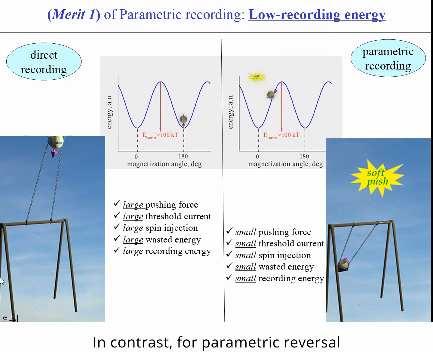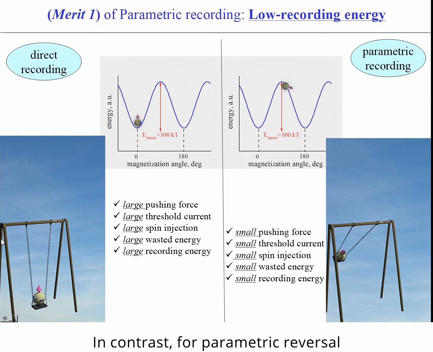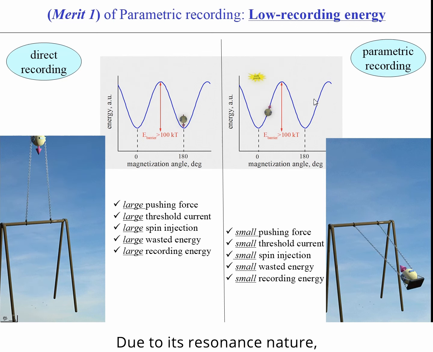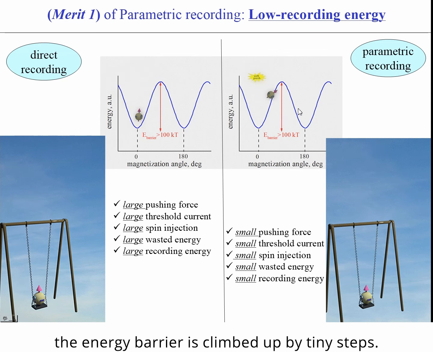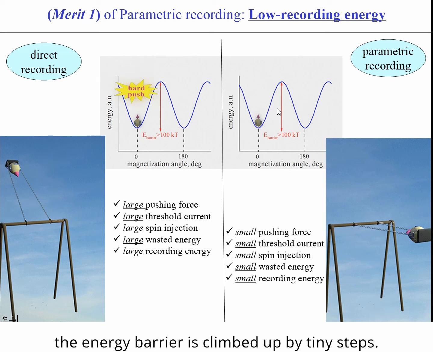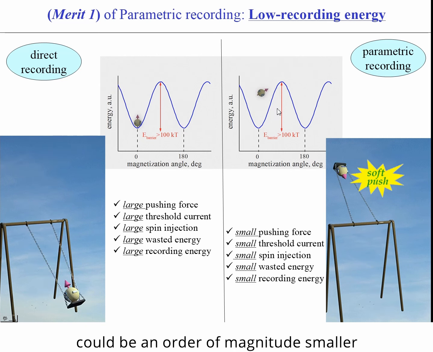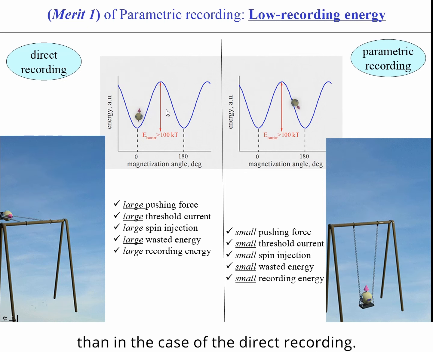In contrast, for parametric reversal, the required energy is much smaller. Due to its resonance nature, the energy barrier is climbed up by tiny steps. As a result, the total recording energy could be an order of magnitude smaller than in the case of direct recording.